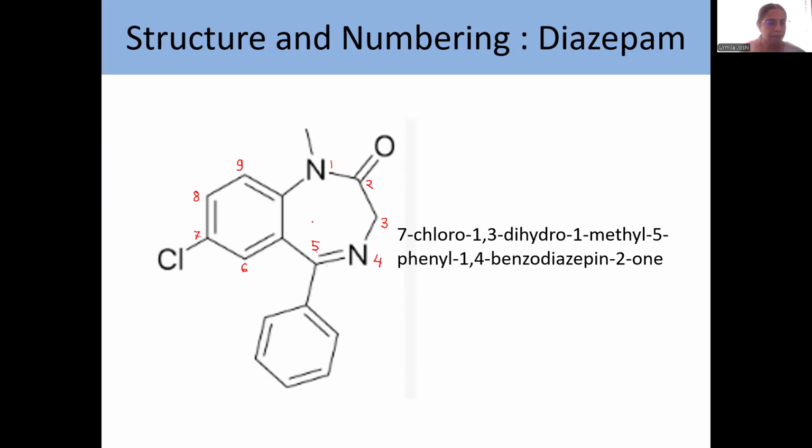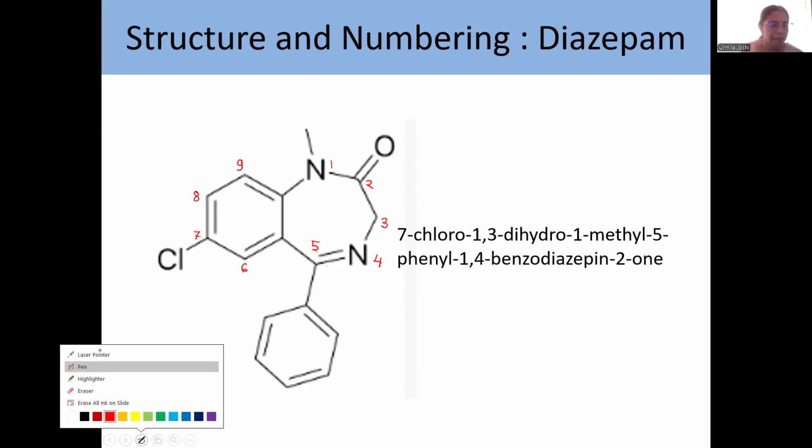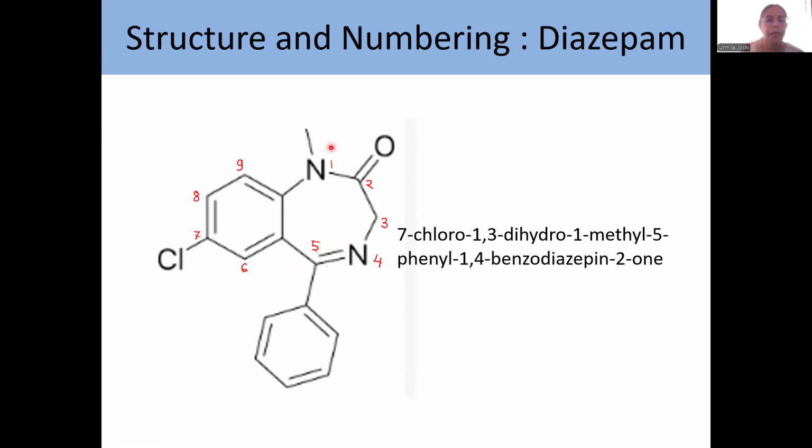Now look at this. If we start from here, we will be omitting this carbon, the carbon number 5 that is shown. And so we are starting from here. 1, 2, 3, 4, 5. We do not number the junction carbons. 6, 7, 8, and 9. So this phenyl is treated as a substituent. And this is diazepam and the name of the compound is 7-chloro.